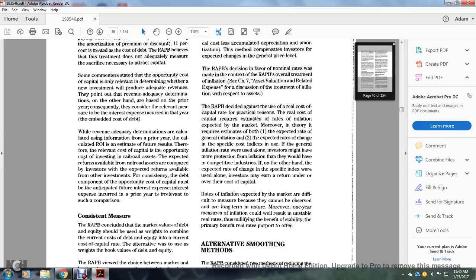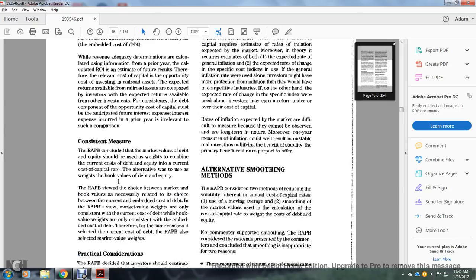While the revenue adequacy determination is calculated with information from the prior year, with the calculation of the return on investment being an estimate of future results, the relevant cost of capital is the opportunity cost of investing in the railroad asset: the expected returns available from the railroad assets compared with the investor's expected returns available from other investments. For consistency, the debt component of the opportunity cost must be the anticipated future interest expense, and the interest expense incurred in the prior year is irrelevant to such a comparison.